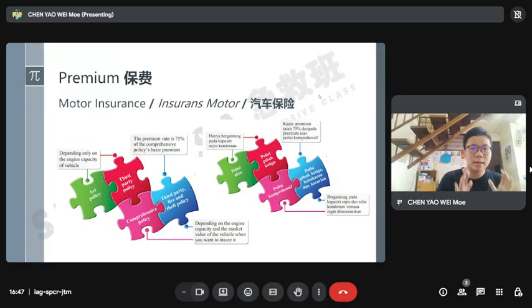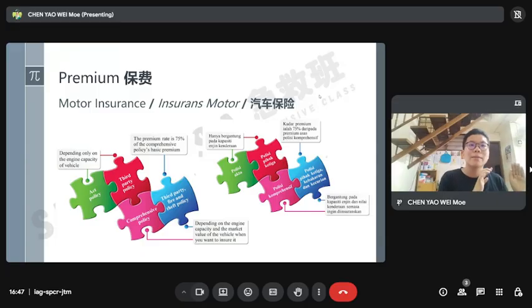It means, okay, I buy this car for 300,000, I think so. And then you pay half of it for the sum insured. Okay, for the sum insured you pay half of the price you bought the car for, and then according to the table here there is an engine capacity. What is the range for you? You need to pay the money.